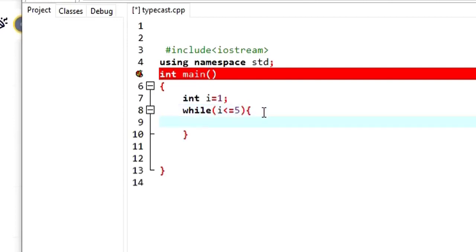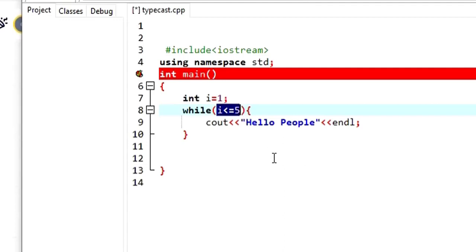Inside, you write the statement. What is the statement? Any message that you want to print. In this case, let me say hello people. Now I'm going to use endl so that every line will be printed on a new line, right? So now I have initialized the value here. Now within this while loop, the only thing that I am going to have here is a condition.